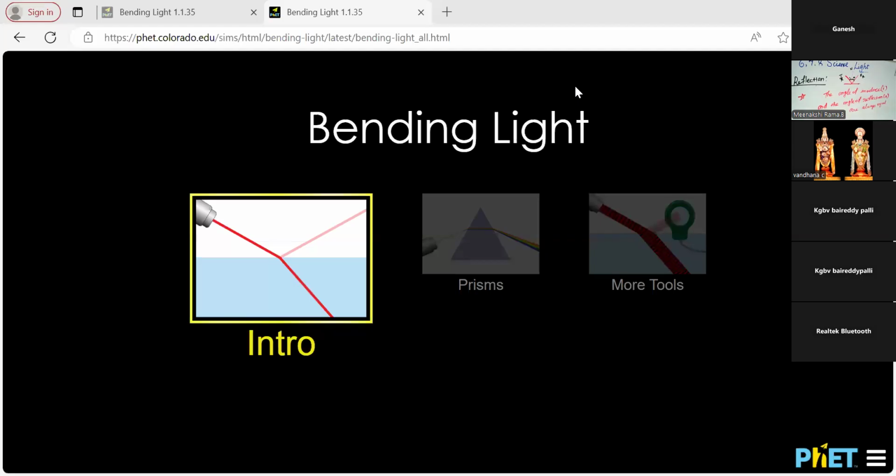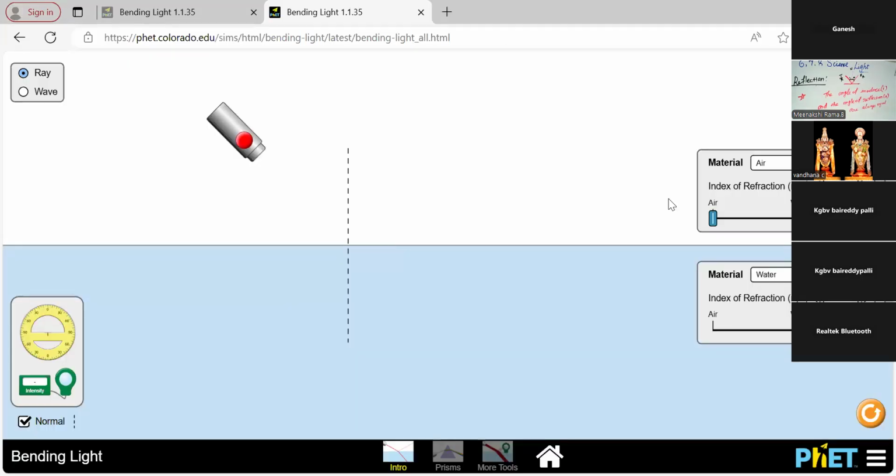With the help of the simulation, we are going to understand reflection, how the light is bent, how the light is passed through, how the light is reflected, and what different kinds of materials we have.